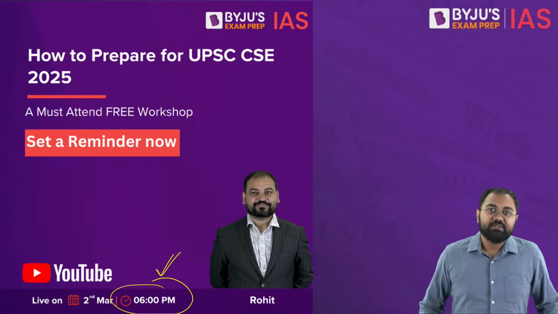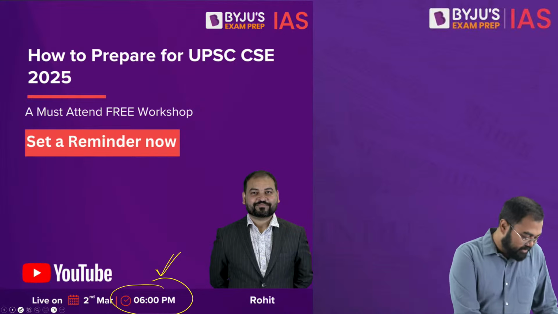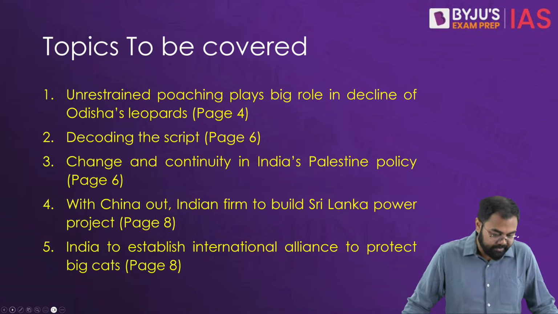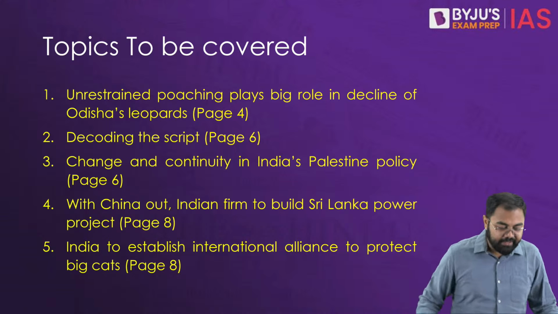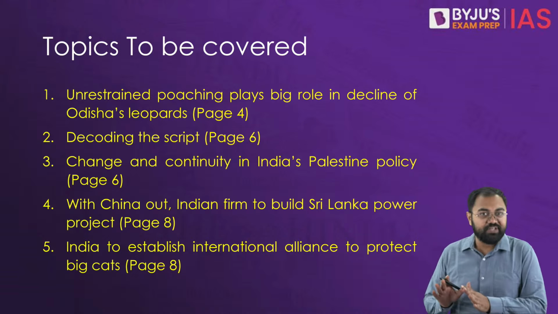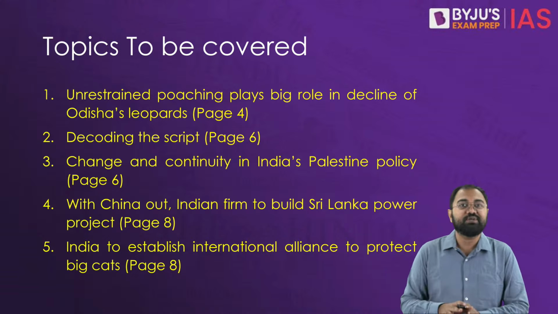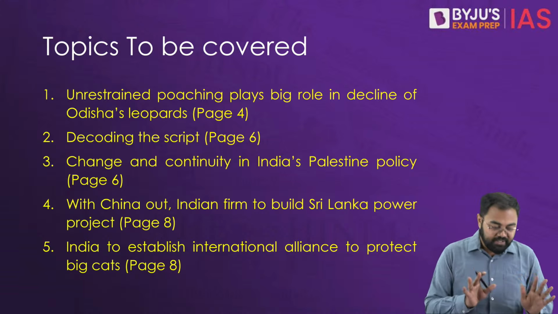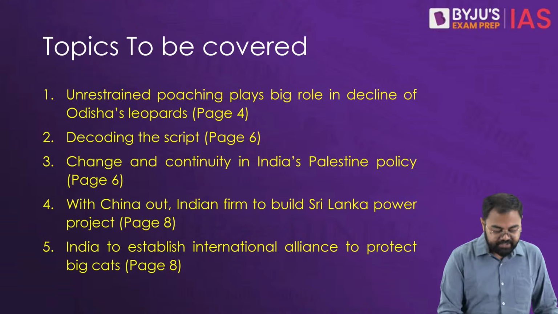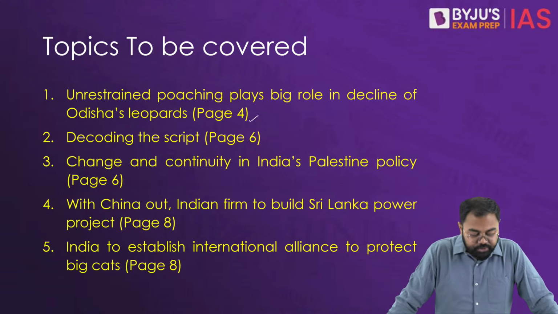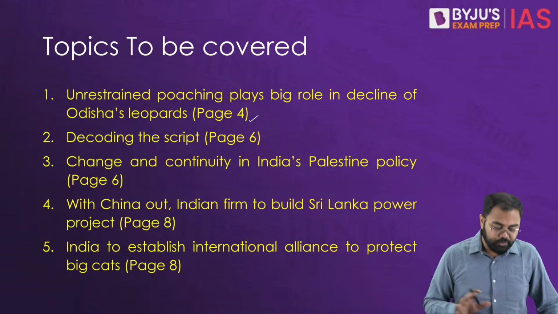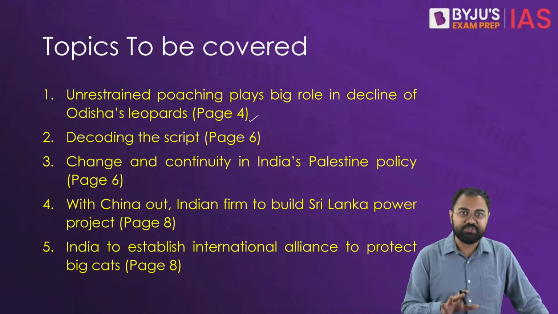So let's begin. The very first thing we'll need to understand is what the important articles for today's newspaper are. There are 5 articles that I've taken which will need some kind of detailed analysis and are more crucial from your mains perspective. So these are the 5 articles. First, you have this article on page number 4: Unrestrained poaching plays big role in decline of Odisha's leopard. There is a leopard status report that has been published, and this is based on that.